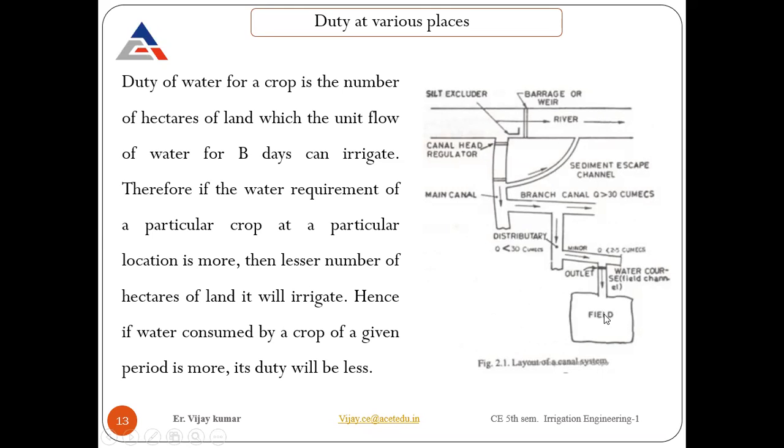So duty considers how much land or field is irrigated, or how much crop gets full nourishment, from continuous supply of a specific amount of water for a base period. That is considered to be the duty. Now you can consider where the maximum duty comes out, which needs to be verified, and we will see that in the later parts. We are also going to see the efficiencies of water supply from one point to another. These are also mentioned here, so you can read it yourself. Nothing technical here.